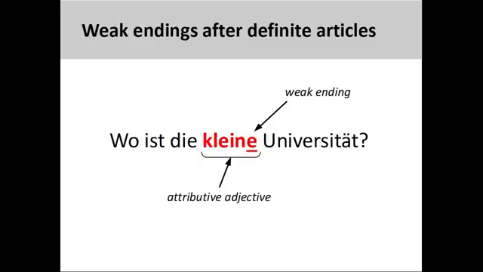Once we have determined the correct weak adjective ending, we simply add it on to each and every attributive adjective coming after the definite article and preceding the noun. Wo ist die kleine Universität? Where is the small university?